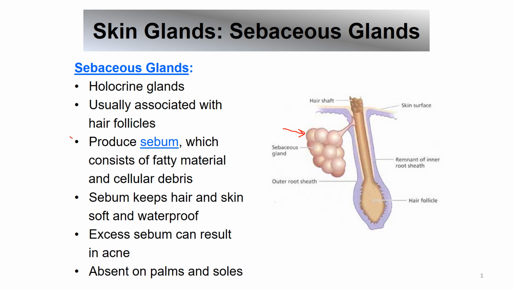Sebaceous glands are holocrine glands. And sebaceous glands make an oily substance called sebum. And so here it's a fatty material along with cellular debris. Sebaceous glands become active after puberty.